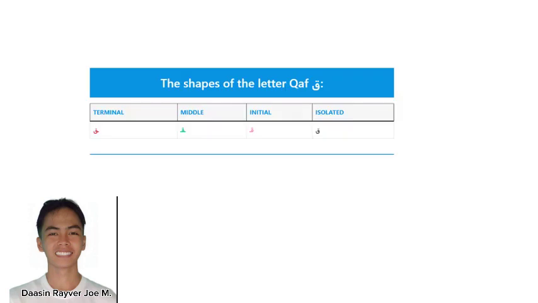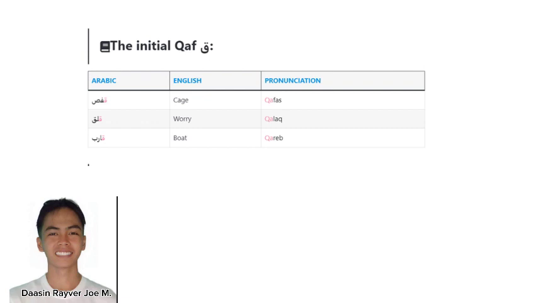Next up, we have Kaf. Kaf is a heavy letter, and here is its shapes. For the initial Kaf, we have cage, which is pronounced kafas. We have word, which is pronounced kafa, and we have roar, which is pronounced kwezib.